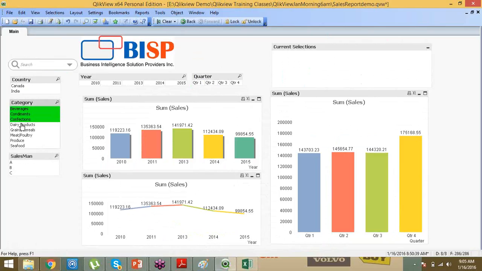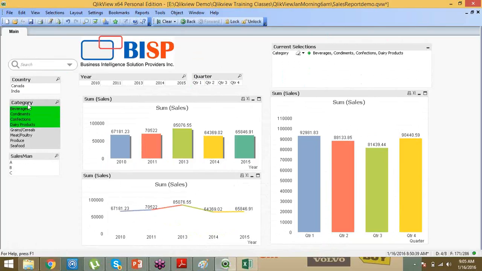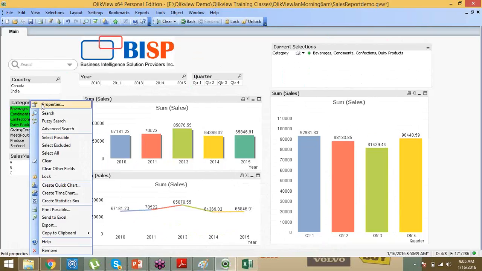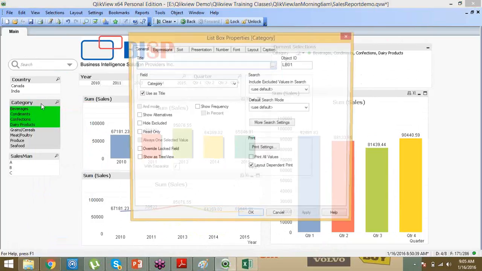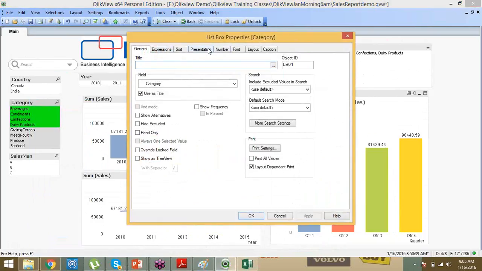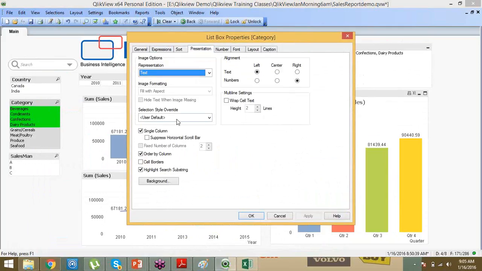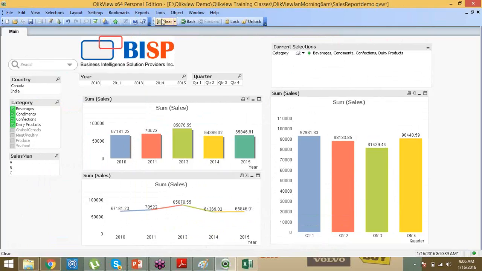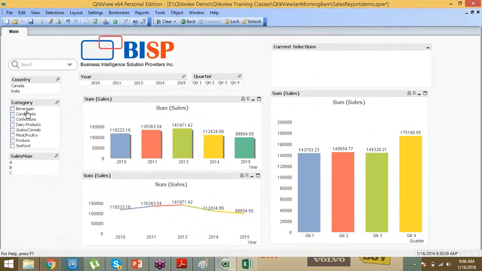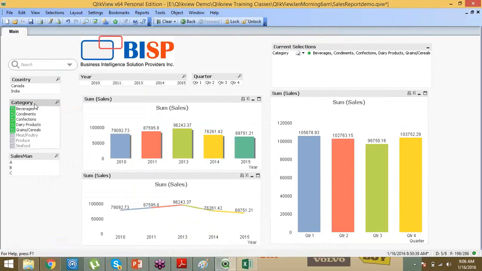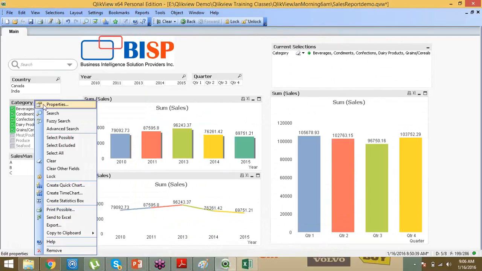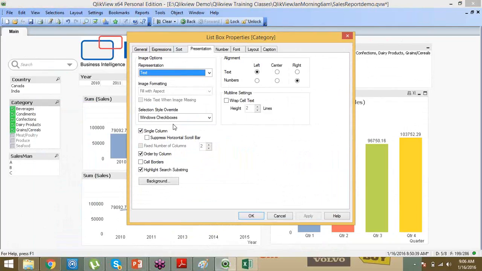Okay. Now see, multi-selection is also possible. If you want to give your traditional look and feel, like checkboxes, we can do it. You want the checkbox concept, right? Yeah, correct. We can do it. But internally it is only for the users who are habituated to seeing checkboxes. For them we are giving checkboxes.